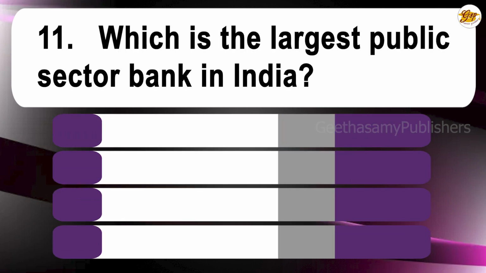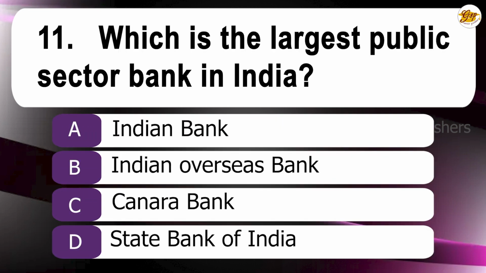99%. 11th question. Which is the largest public sector bank in India? A. Indian Bank, B. Indian Overseas Bank, C. Canara Bank, D. State Bank of India. The correct answer is D. State Bank of India. 12th question.